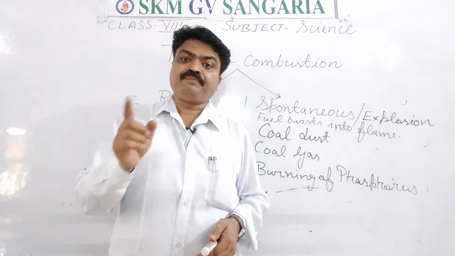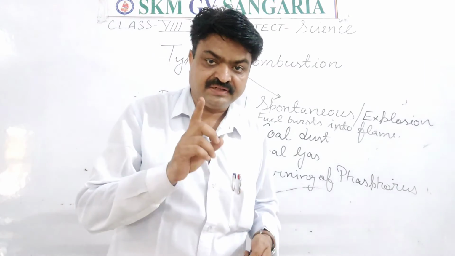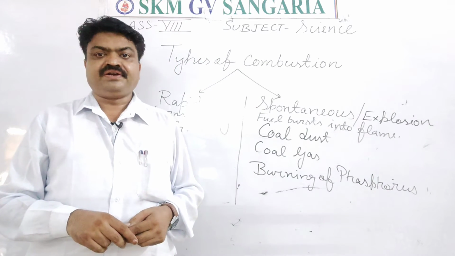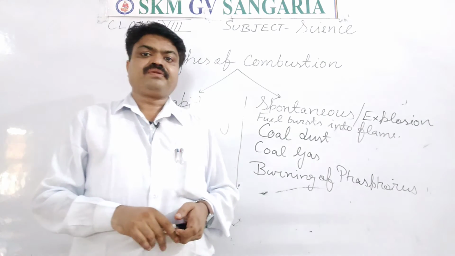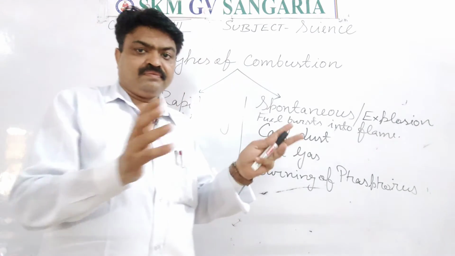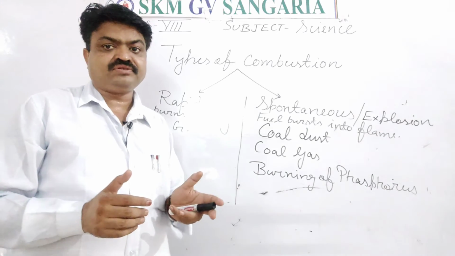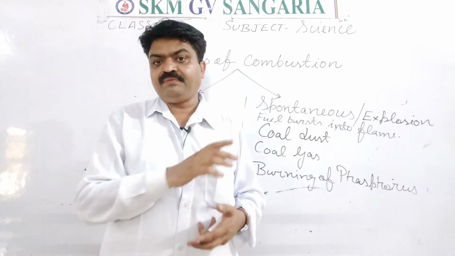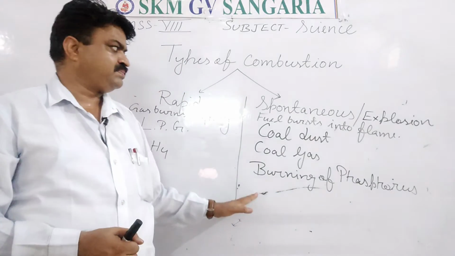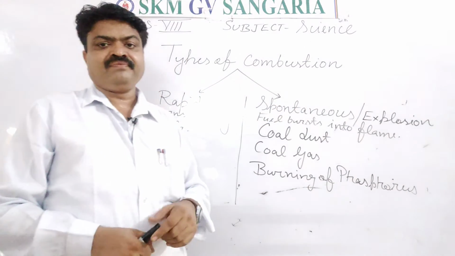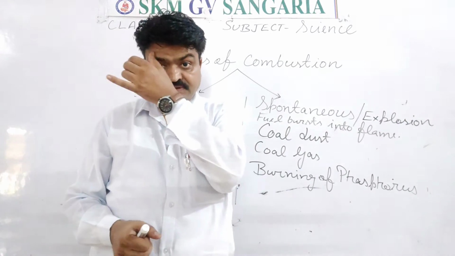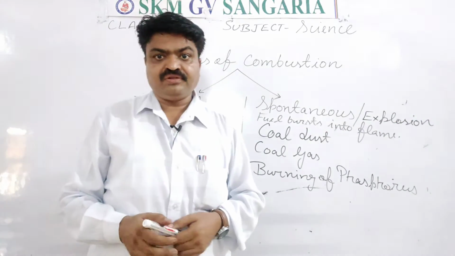That's why phosphorus is considered an explosive substance, and it is used to remove rocks, student. Huge rocks can be removed with the help of explosion, student. So that is about spontaneous combustion and explosion, student. Now we come to the next.